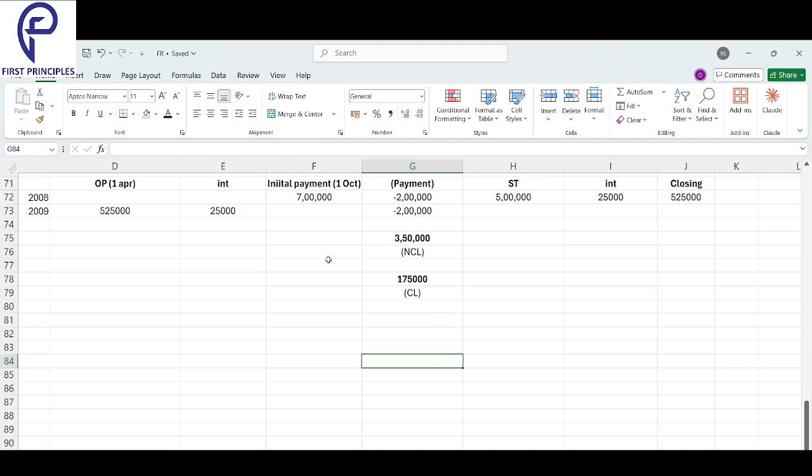Okay. So again, this is a hybrid between a start of the year, end of the year. So you cannot just have that standardized table over here, right? But we are just going as it is. We will put opening always as 1st April. I suddenly can't call the opening at 1st October. Why? Because the opening will always be 1st April. We cannot change that fact. Because year starts in April, so opening always has to be in April. So nothing here. There's no interest. We wouldn't know what to do here.